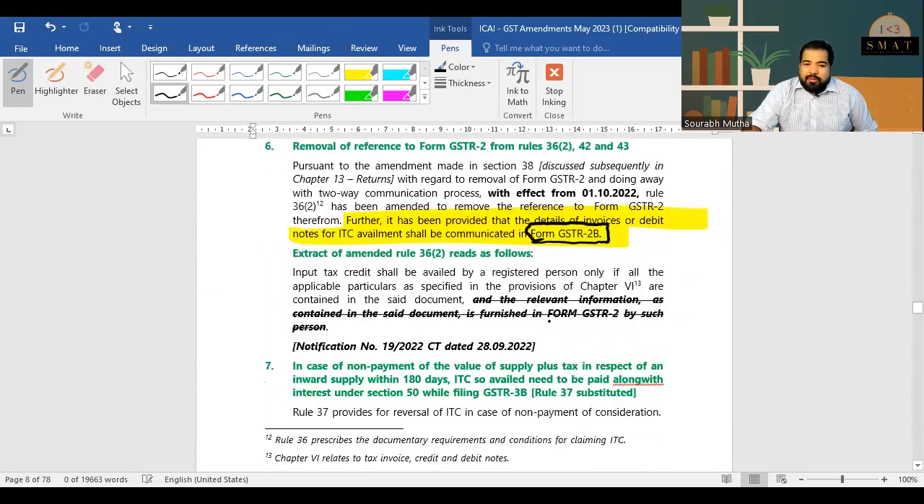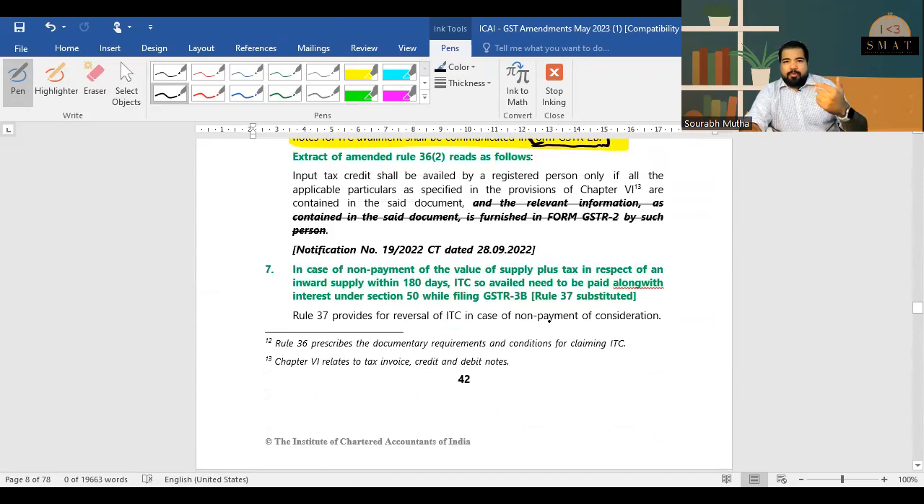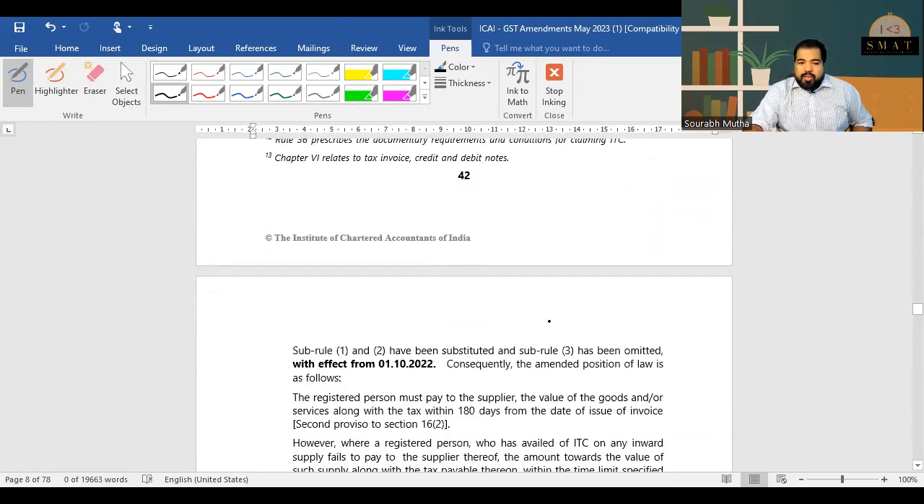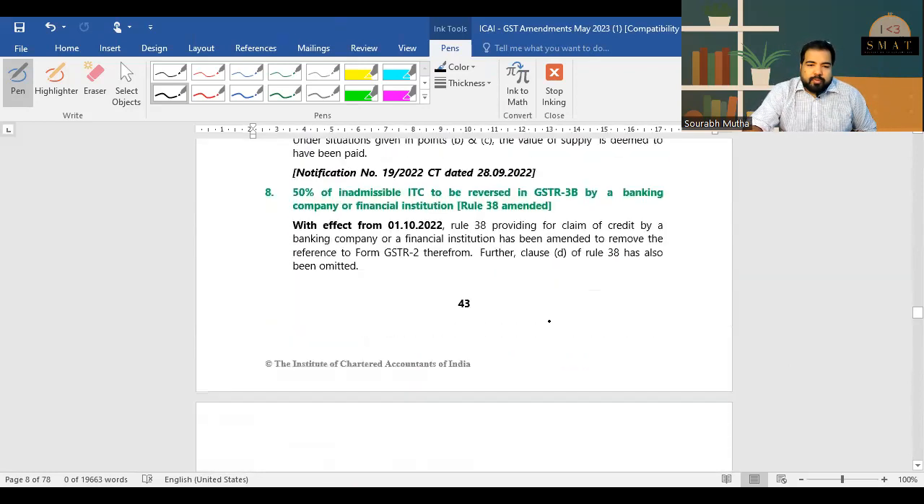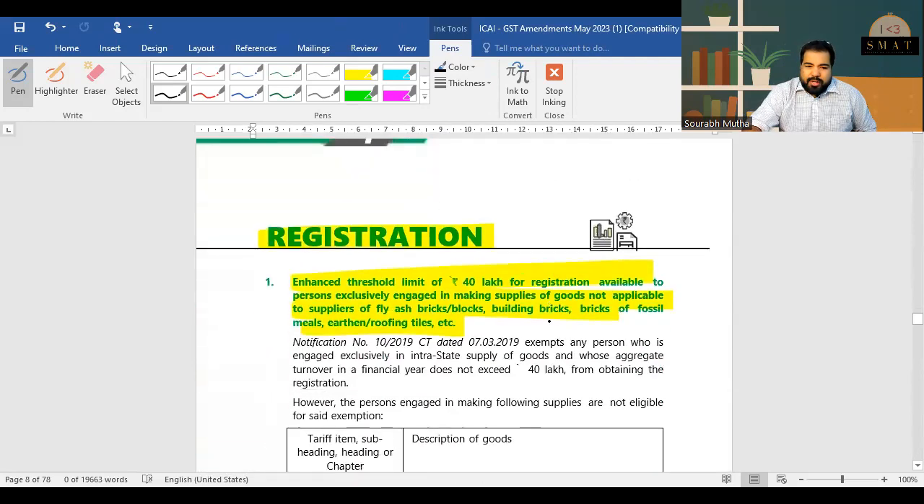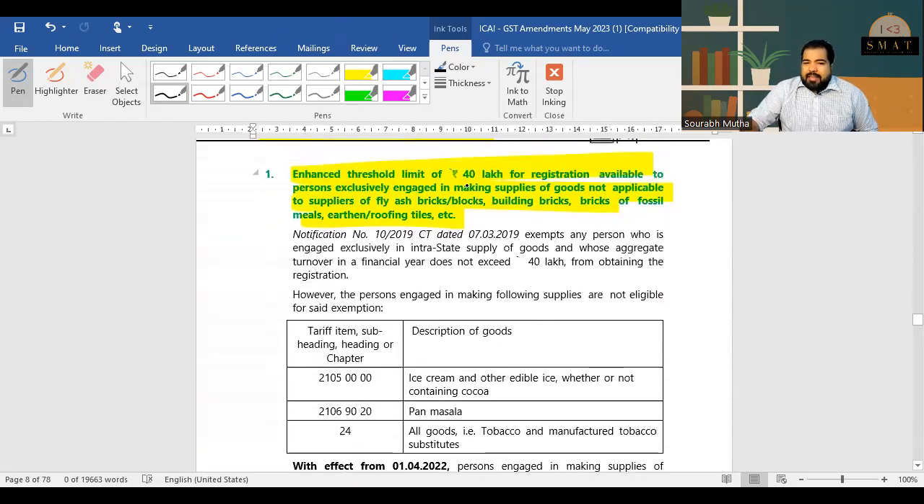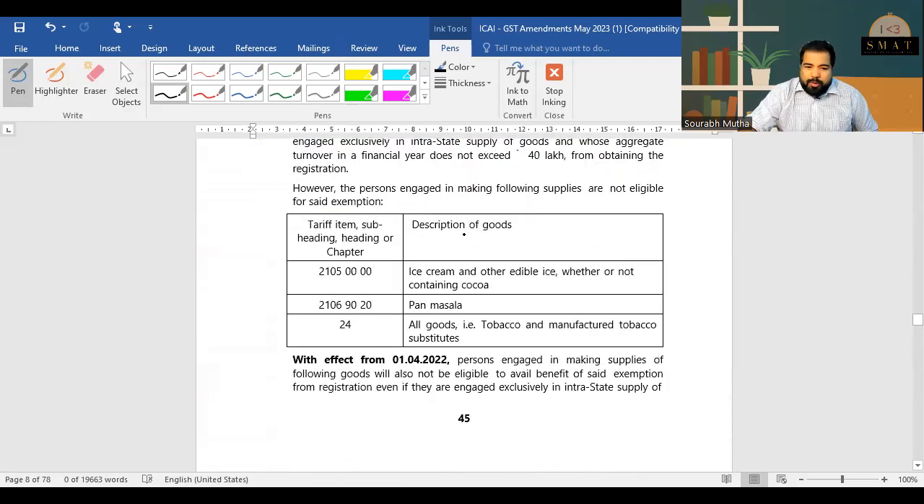It is now basically the form where, when all the people whom you bought from upload invoices, it will be auto-generated into this. All this extra information is not needed. Registration. Guys, again, they said that the 40 lakh limit will not apply to bricks, etc., because these are prohibited goods.